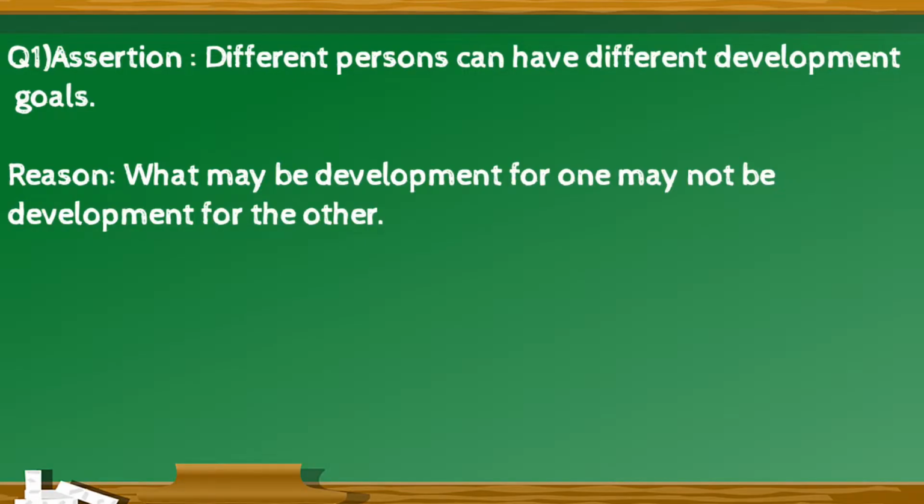Question number 1, assertion. Different persons can have different development goals. Reason, what may be development for one may not be development for the other.